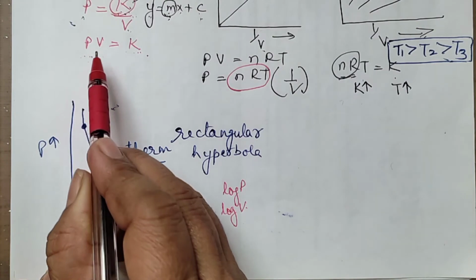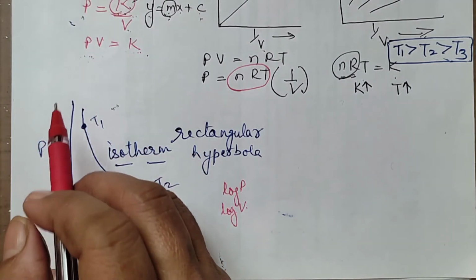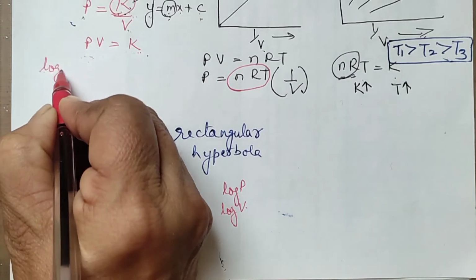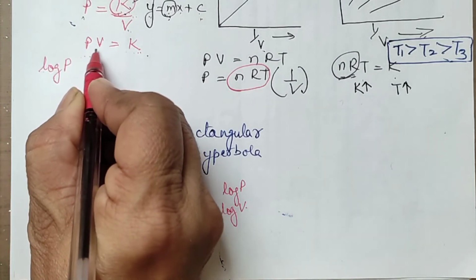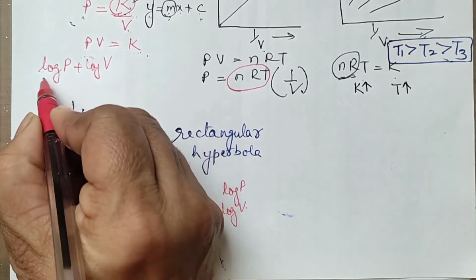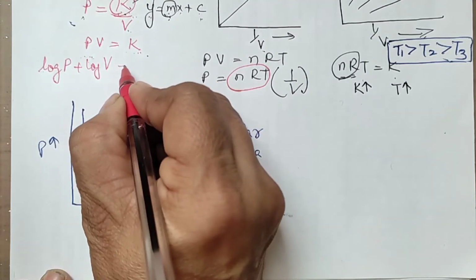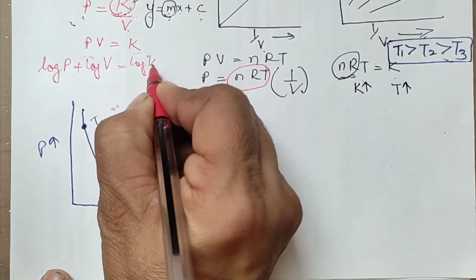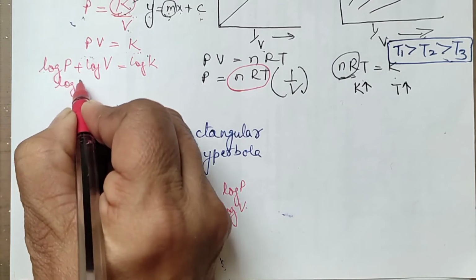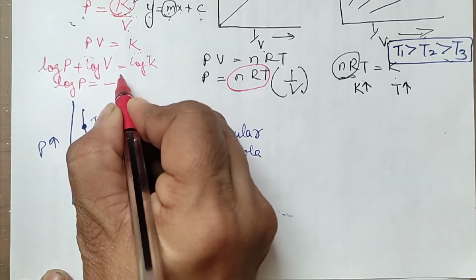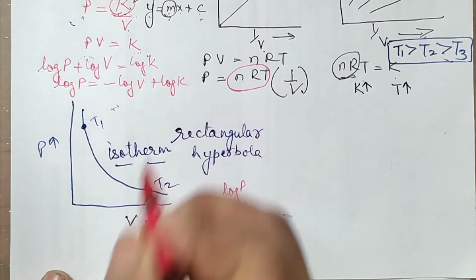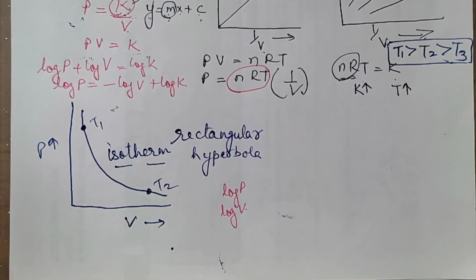You have PV is equal to K. Let us take log on both sides. Log of A into B means log A plus log B. So log P plus log V is equal to log K. Let me take the log V on the other side. So you will have log P is equal to minus log V plus log K. Got it?